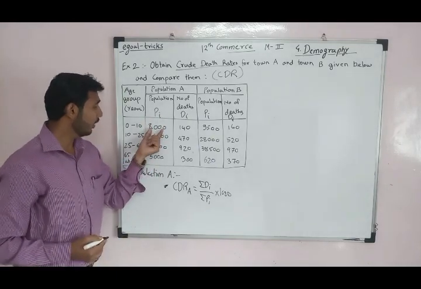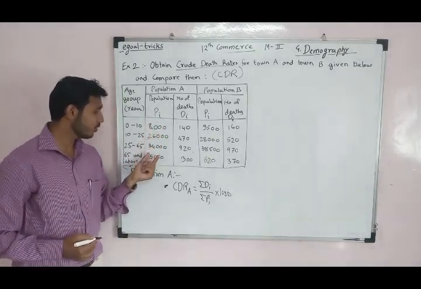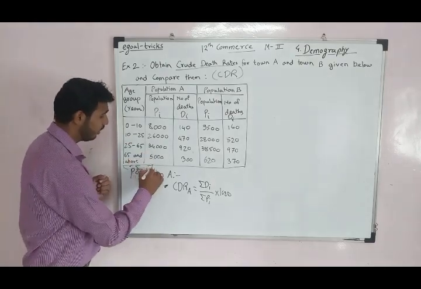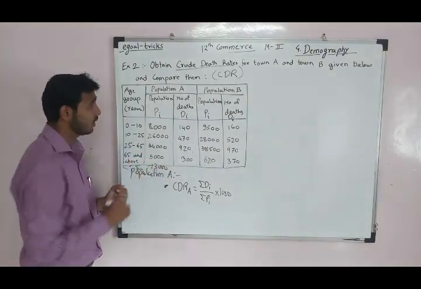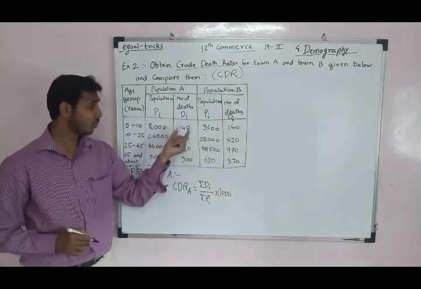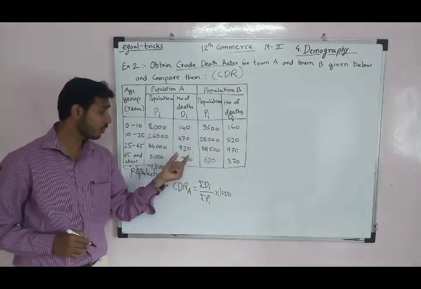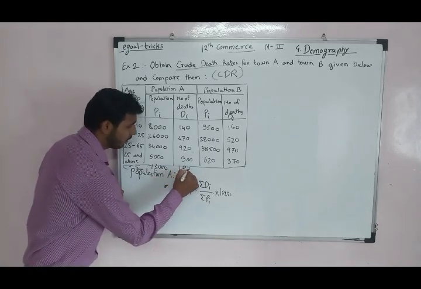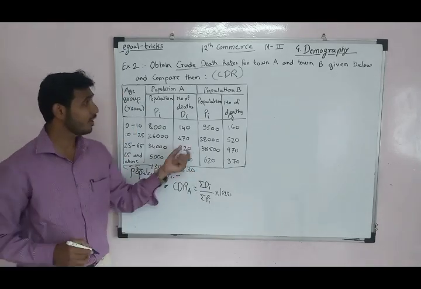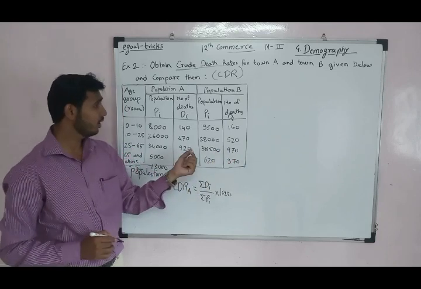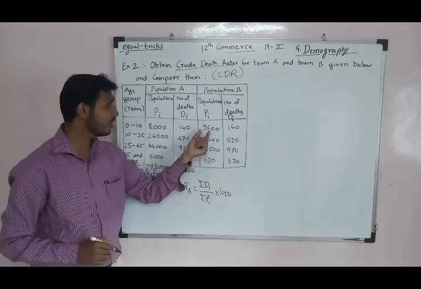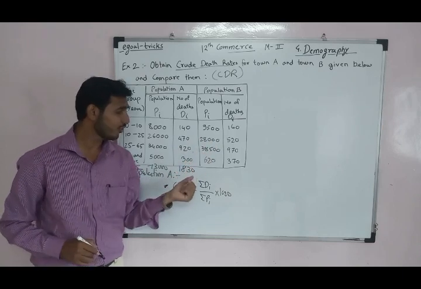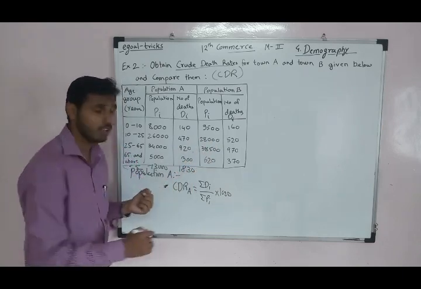So 8000 plus 26,000 plus 34,000 plus 5,000 is 73,000. Similarly, the number of deaths is 140 plus 470 plus 920 plus 300, which is 1830.